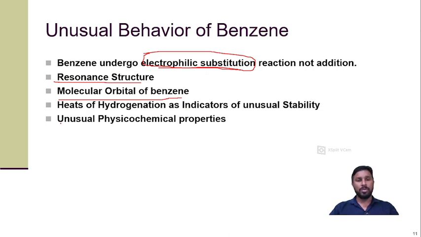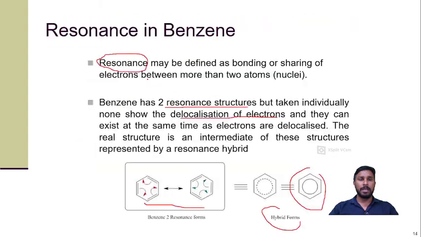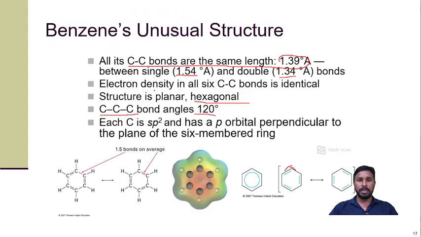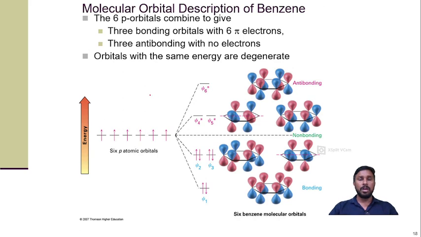And if we talk about the unusual physicochemical property, then we know that the carbon-carbon single bond has a bond length of 1.54, and the carbon-carbon double bond has 1.34. Even though benzene has all these combinations, single bonds and double bonds, instead of variation in the bond length, they have a common bond length of 1.39 angstrom. So this one is the unusual characteristic. So these are all the things that we discussed about the unusual characteristics of benzene.